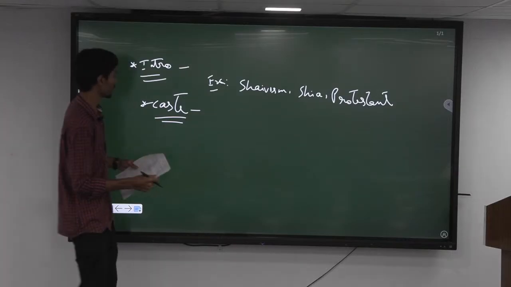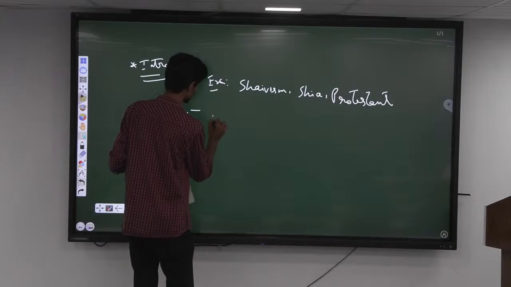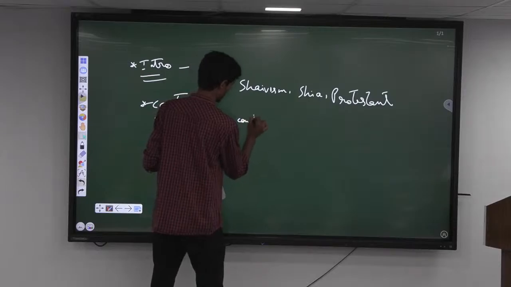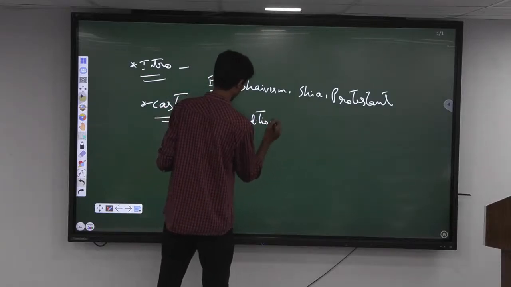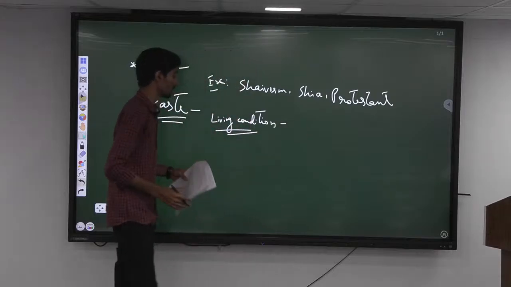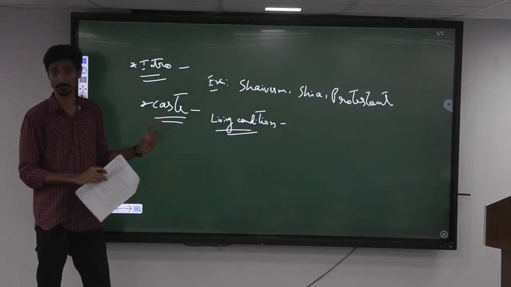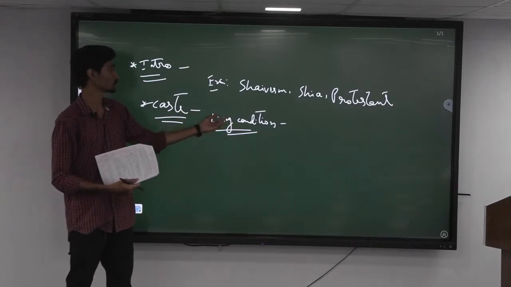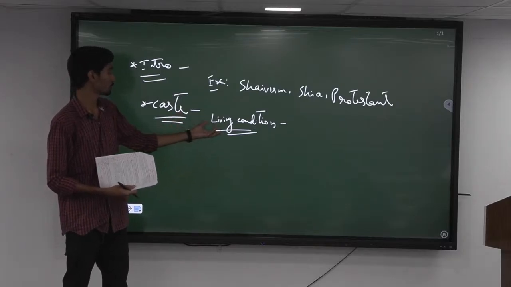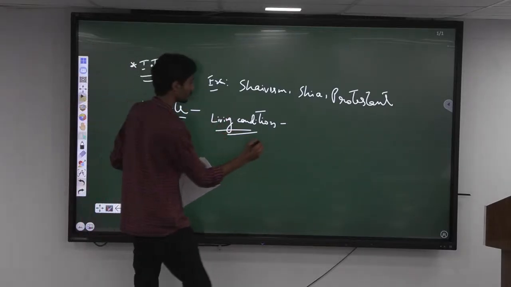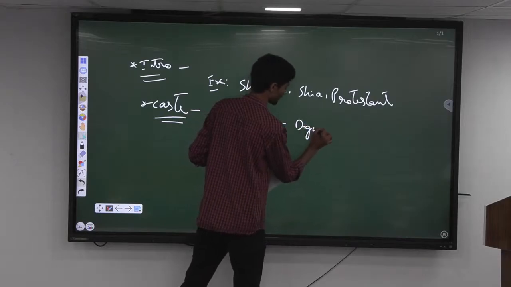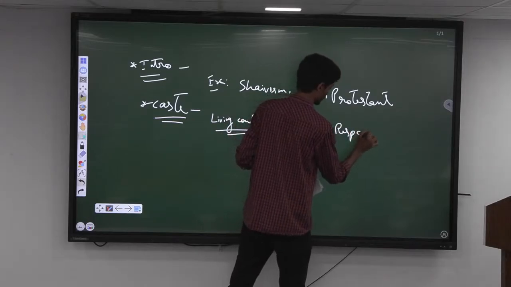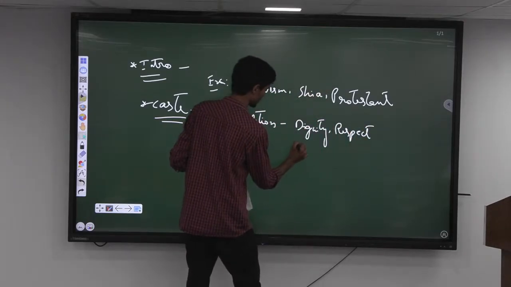So one thing we can discuss about is we can talk about the living condition, especially if you see with respect to the ancient and medieval times. What used to happen is most of the people who were deprived in their caste mainly were the ones who joined the sects. So what mainly happened was improvement in their living conditions. They were now able to get dignity of life, respect. So we can give the examples.